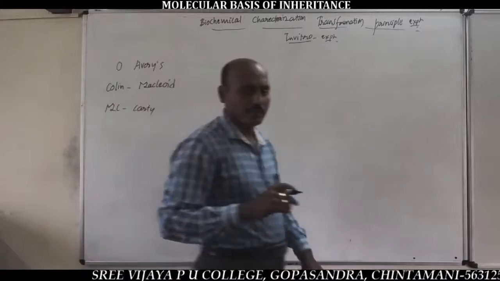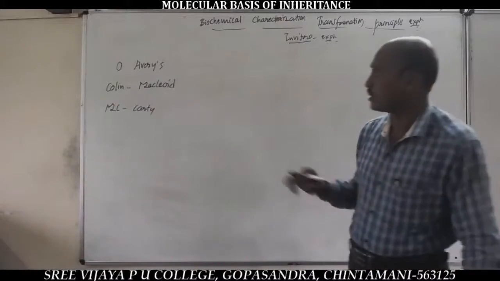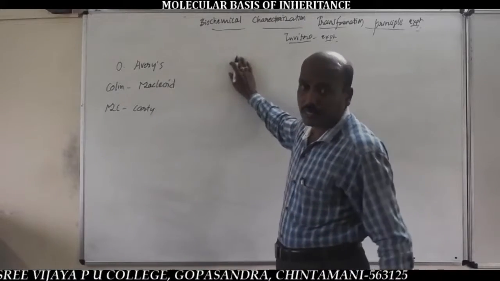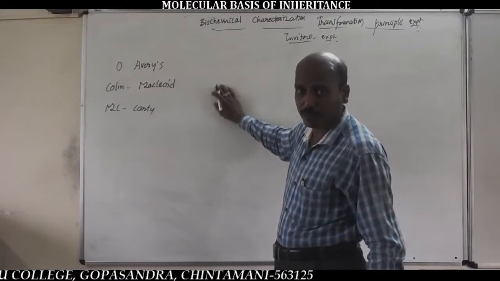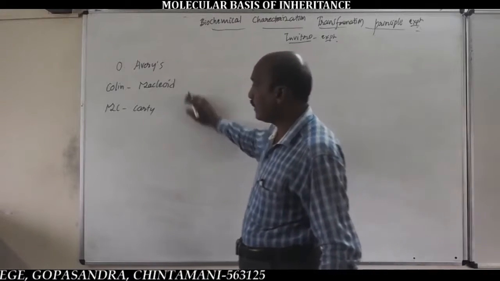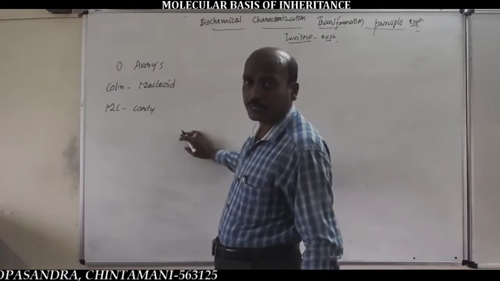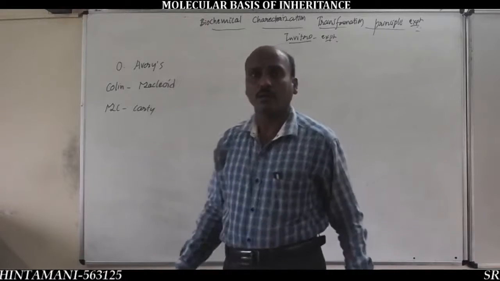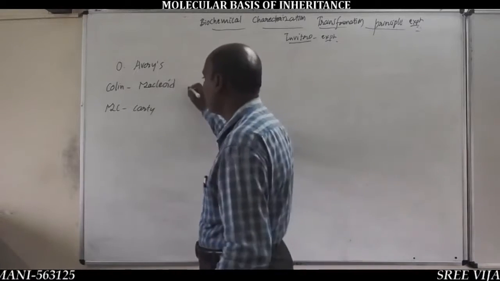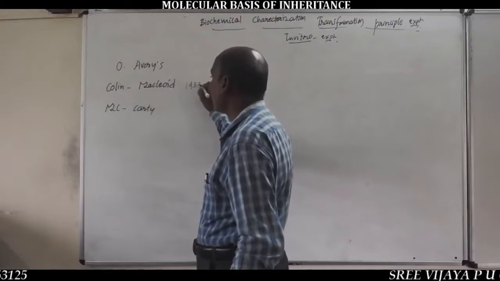Expected question for 5 marks in board exams. The biochemical characterization transformation principle experiment was conducted by a group of 3 molecular biologists, Oswald Avery, Colin MacLeod and McCarty, from 1933 to